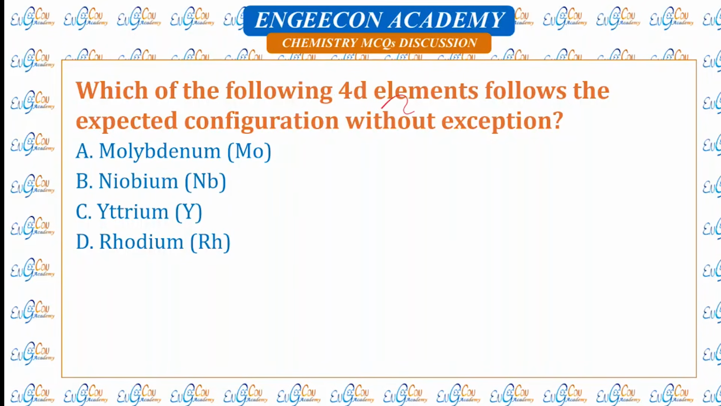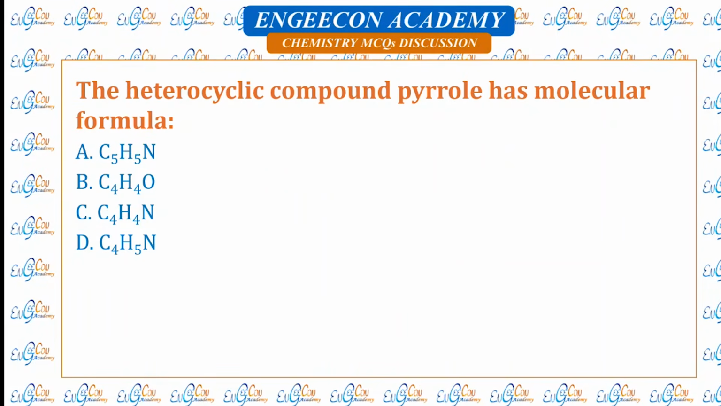Which of the following 4d elements follows the expected configuration without exception? Yttrium is the element that follows its correct configuration. This is the position of yttrium, right below scandium. So yttrium is expected to be 5s2 4d1. It follows this configuration and has a normal configuration.